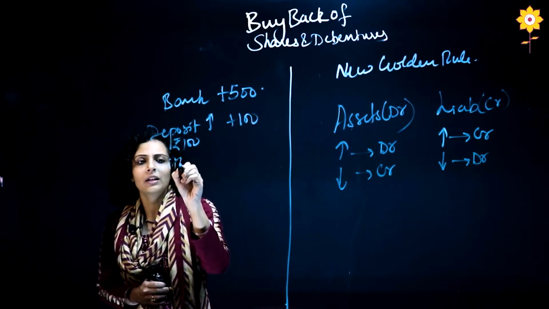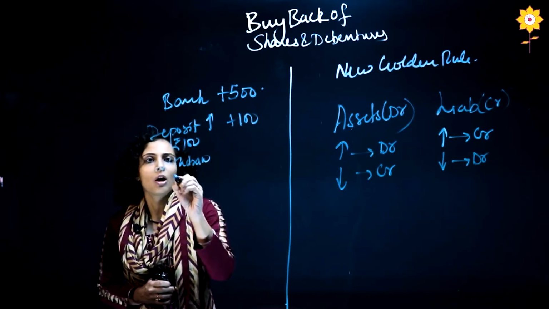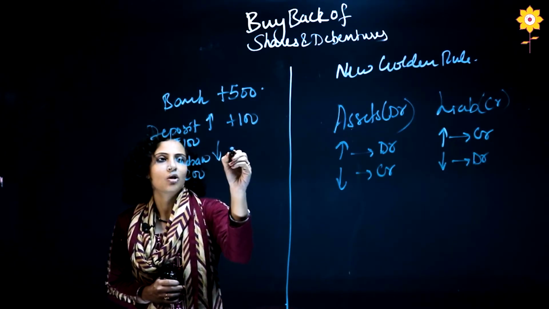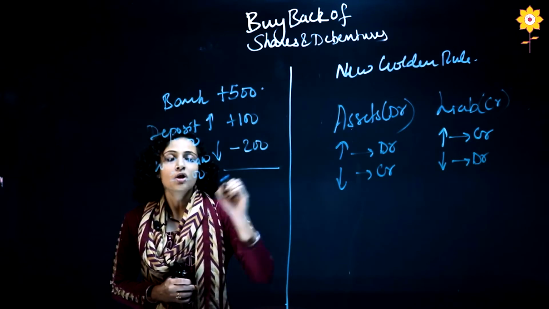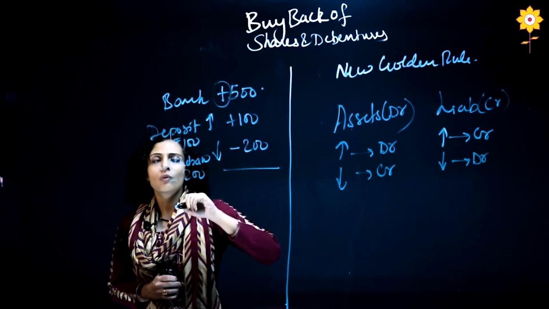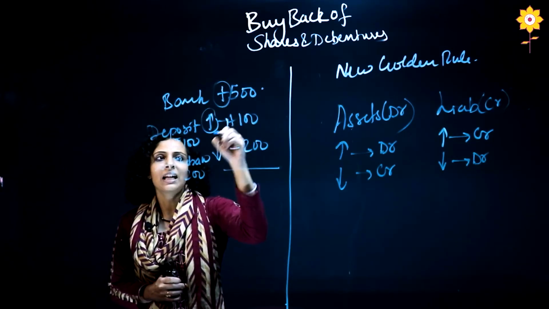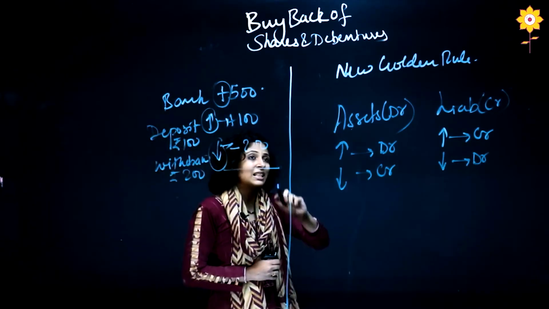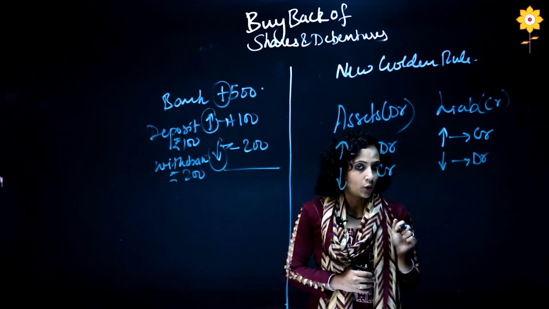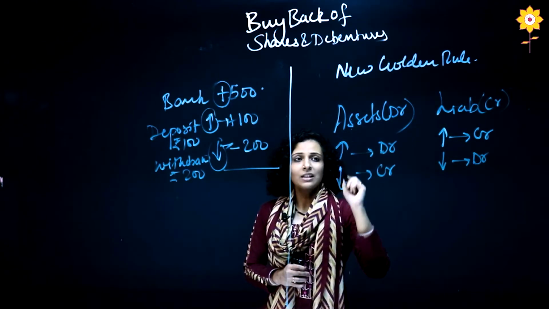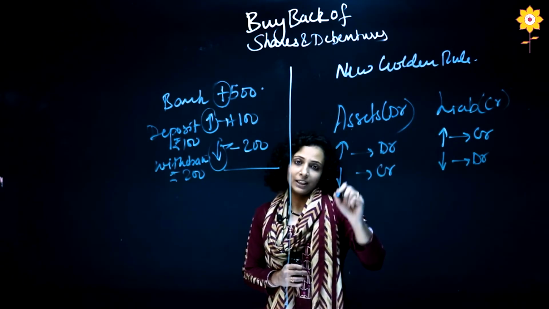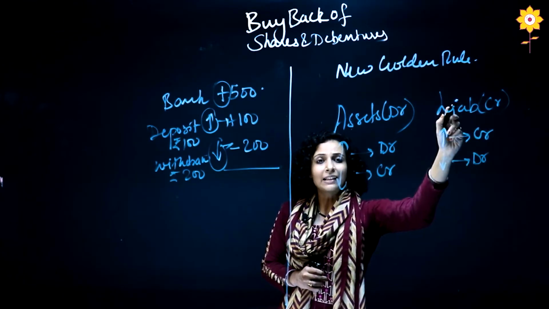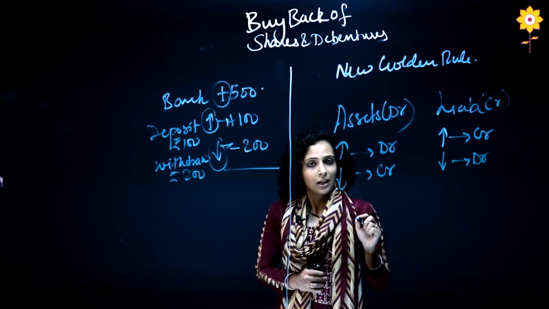If you are withdrawing rupees 200, that means your bank balance is decreasing, you are subtracting 200. So you can see the bank balance was plus; when it was increasing, it is the same sign, and when it is decreasing, it is the opposite sign. With the same logic is our new golden rule. Asset having debit balance, if it increases, debit; if it decreases, credit. Liability having credit balance, if it increases, credit; if it decreases, debit.